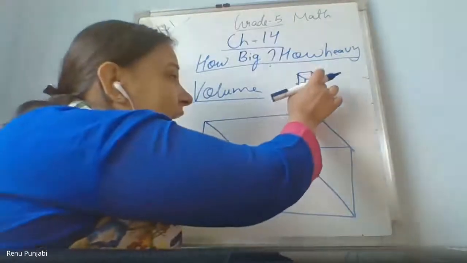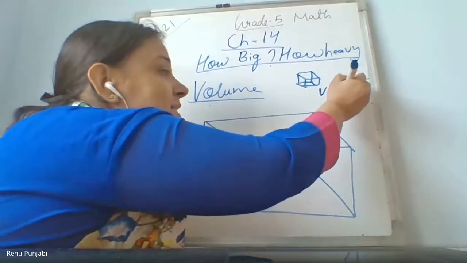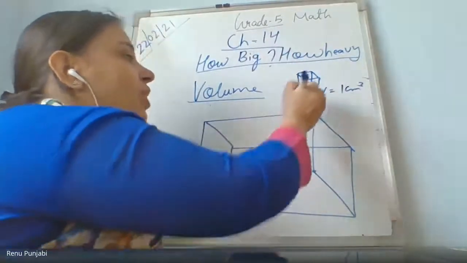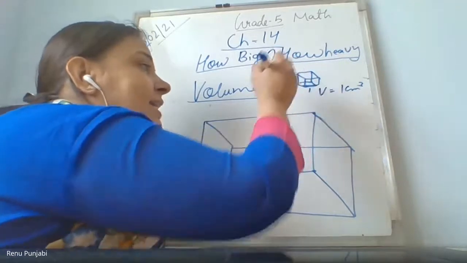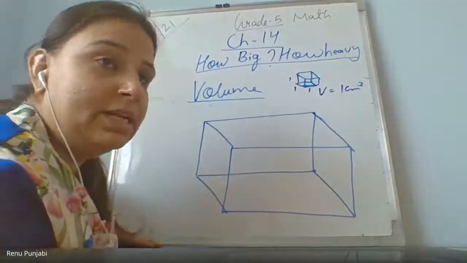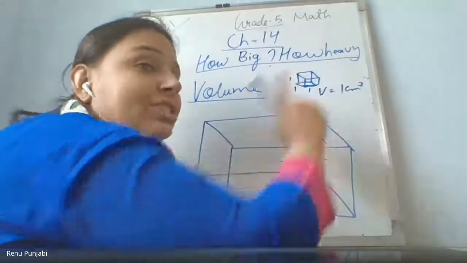So if I have one small cube whose volume is 1 centimeter cube, because the length is 1, breadth is 1, and the height is also 1, the volume of this cube is 1 centimeter cube.